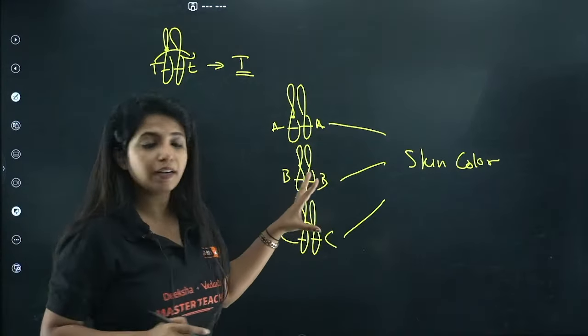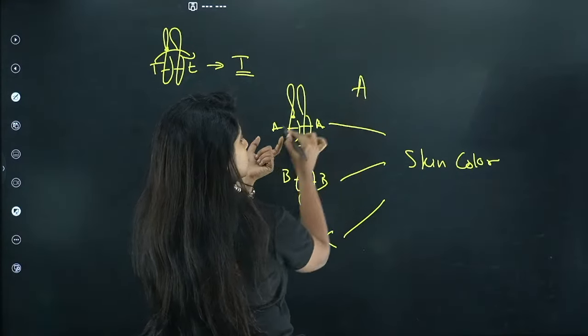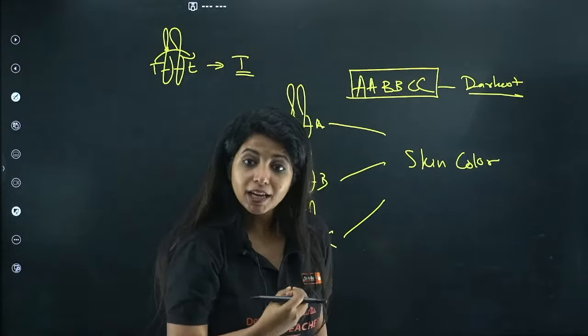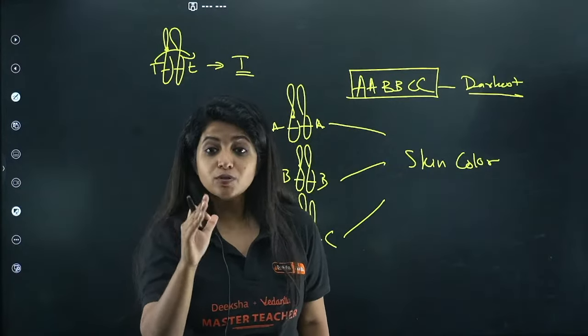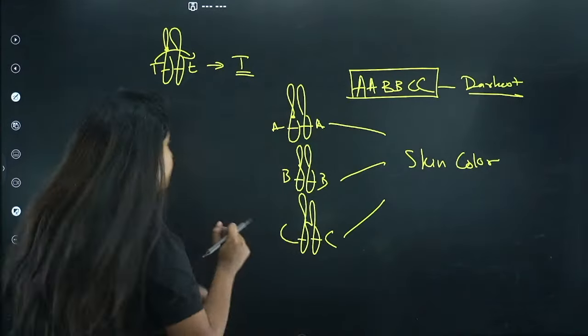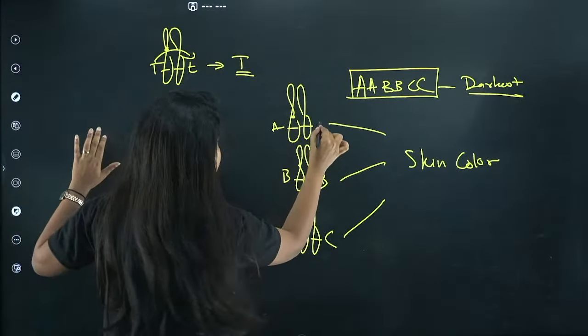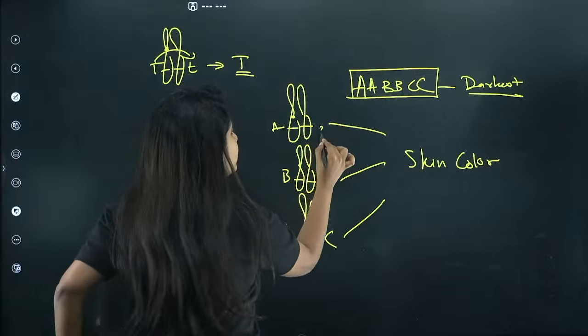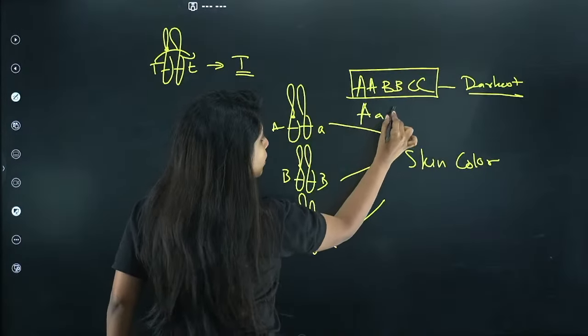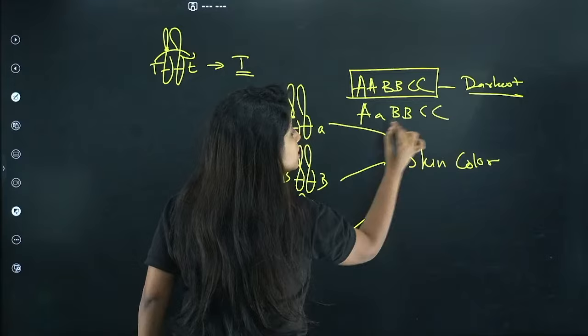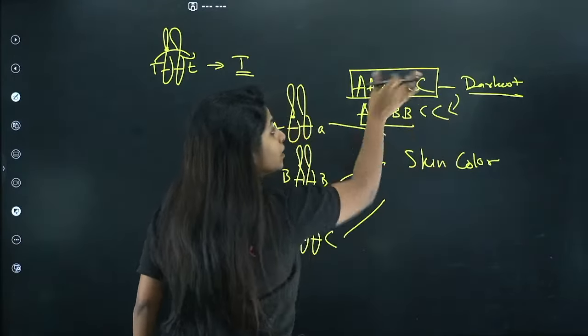Now in this particular condition, I say the genotype is producing some protein out there. So it is known as darkest skin tone. Now suppose I want to make it a bit lighter. I will add small a over here. So capital A, small a, capital B, capital B, capital C, capital C. This is a bit lighter than the previous one.